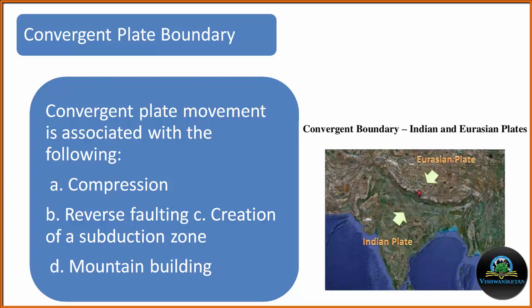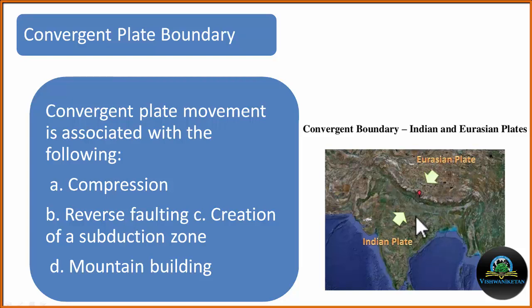Suppose we have one continental plate and one oceanic plate. Because the oceanic plate is heavier, it will subduct under the continental plate. And mountain building is the best example of the convergent boundary. The entire Himalayan range is the product of the convergent plate boundary. Here we can see the convergent plate boundary. This entire zone extending from Jammu Kashmir up to Arunachal Pradesh is known as the convergent zone or the suture zone, where two plates are colliding with each other.